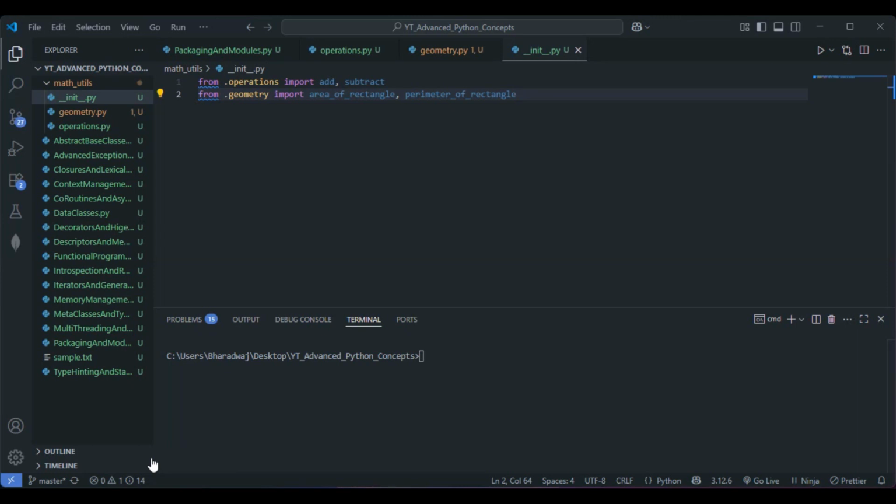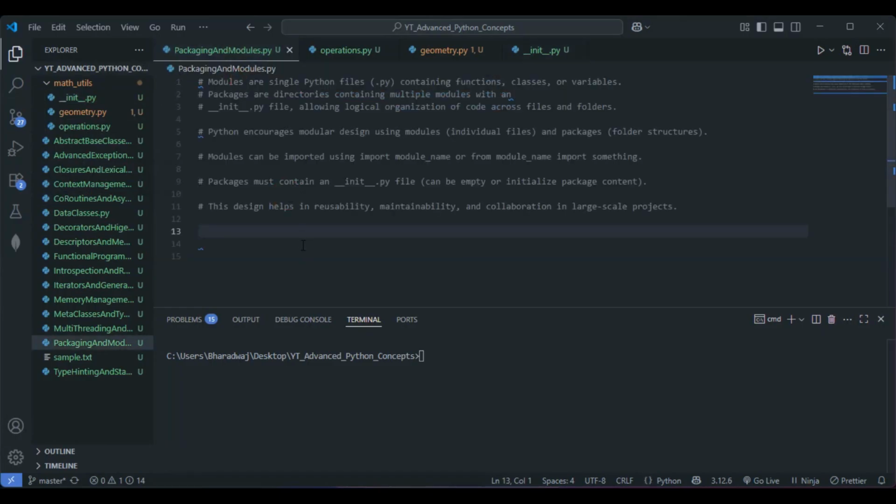So now let's go with the main file. What is our main file here? This one, packaging and modules.py, right? We have two options here. We can import specific functions, and we can also go with the init.py file that we have set up.